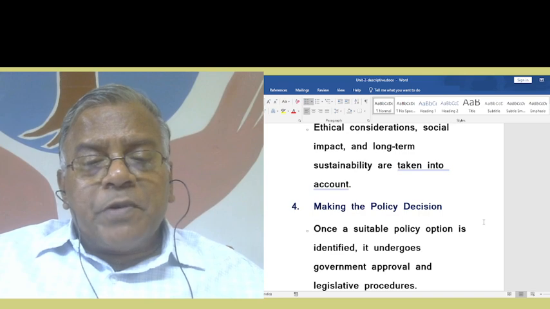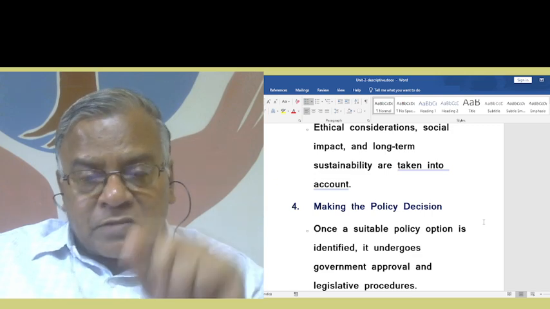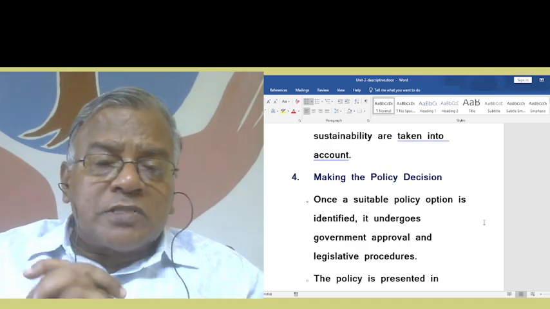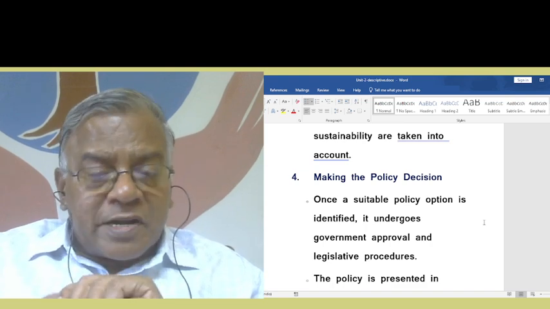The fourth point will be making the policy decision. This is the fourth stage in policy implementation. Once a suitable policy option is identified, it undergoes government approval and legislative procedures.